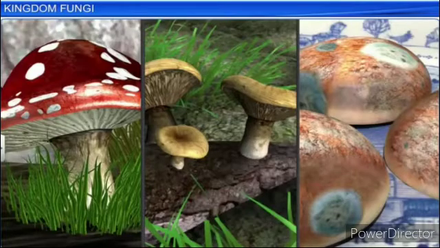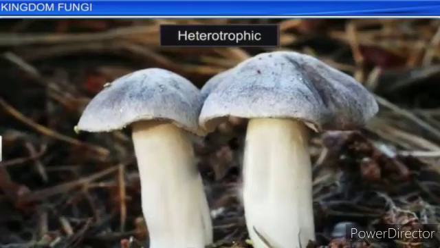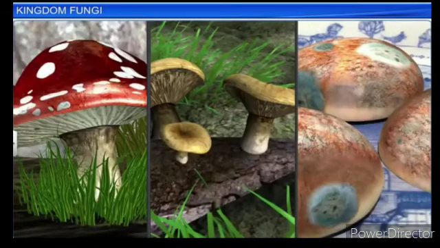The fungi constitute a unique kingdom of heterotrophic organisms. Heterotrophic means they depend on other organisms. Chlorophyll is absent. They show a great diversity in morphology and habitat. External characters are different, and so is where they live. When your bread develops mold, it is a fungus. The common mushroom that you eat is also a fungus.